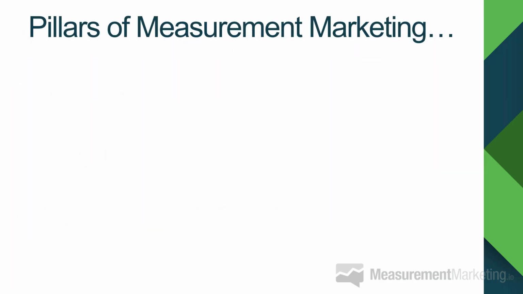First, let's talk about the pillars of measurement marketing. Now, when it comes to measurement marketing, there are 5 steps that you must follow. Number 1 is planning. And when it comes to goals, it's equally important to make sure that you plan ahead. You've got to have your customer journey, your customer path, all sort of charted out so that you can plan out what your goals should be.